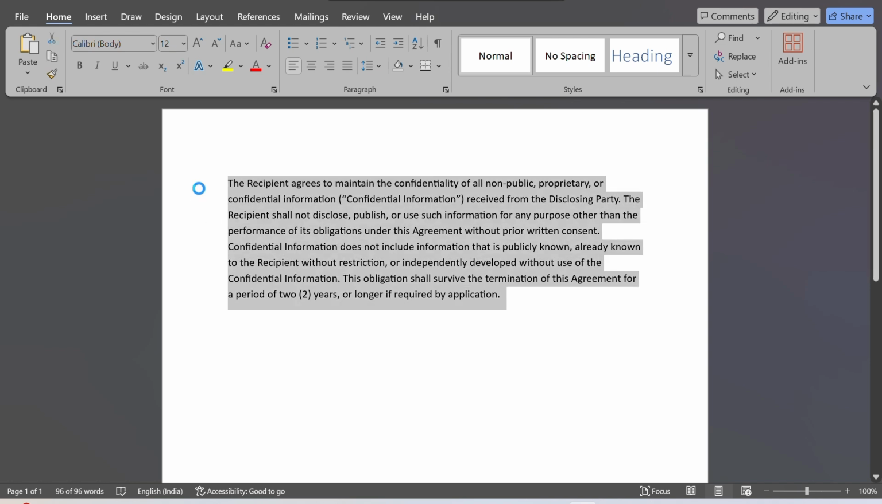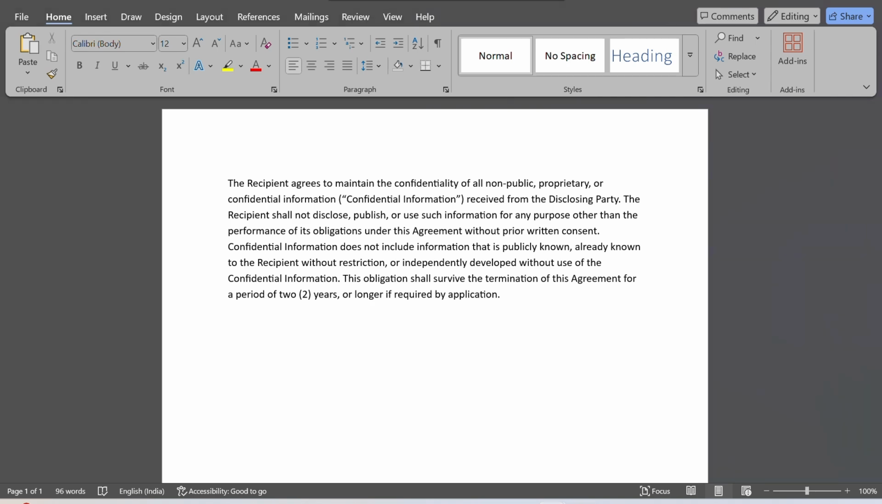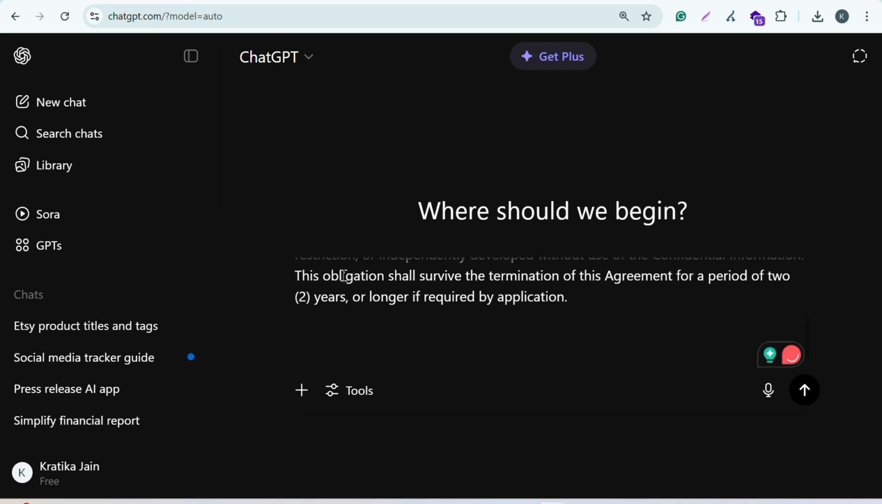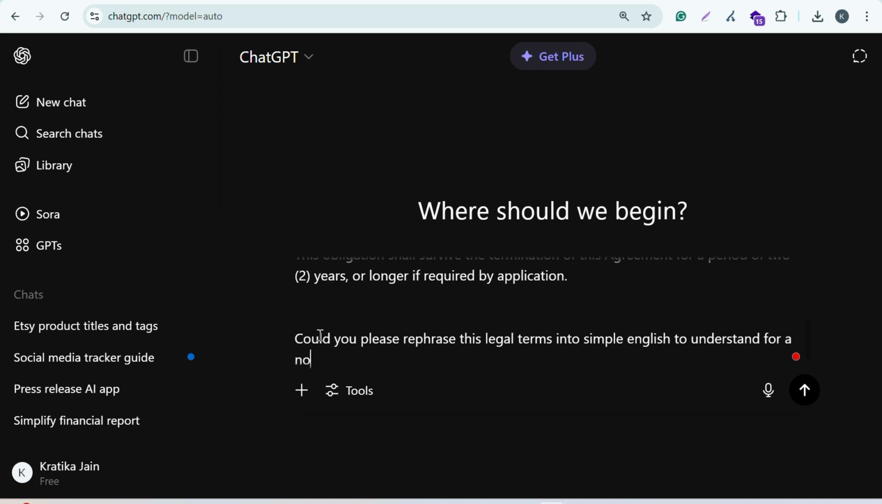What you need to do is copy the particular legal document, open ChatGPT, and paste that particular document. If you have a PDF doc file, you can add that as well by clicking on this plus sign. Then write, could you please rephrase these legal terms into simple English to understand for a non-lawyer. You can write maybe so people will understand, non-lawyer or client.